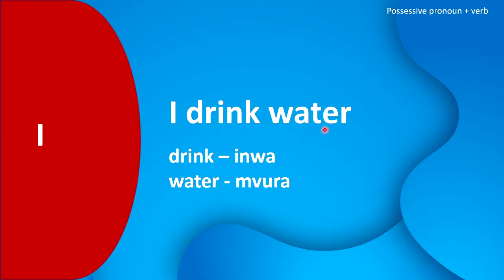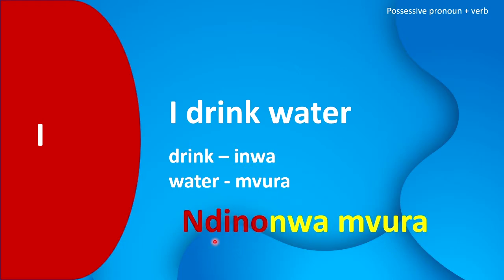Okay, let's do another example. I drink water. In the sentence, drink is our verb, and drink in Shona becomes inwa. And water in Shona it's mvura. So if you say I drink, if you're combining ndino, which is I, and inwa, which is drink, it becomes ndinonwa.